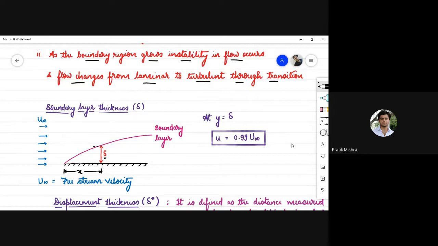For that, you need to know about the velocity gradient, and knowing about the velocity gradient, you can simply equate this u is equals to 0.99 times of u infinity in order to obtain the value of delta. At y is equals to delta, u is equals to 0.99 times of u infinity.